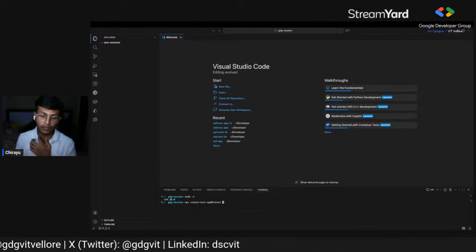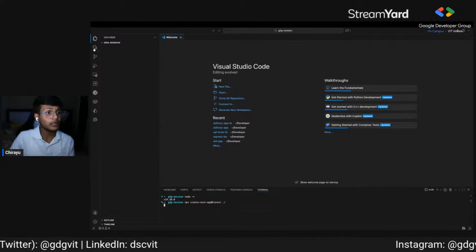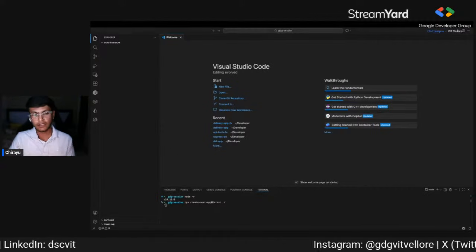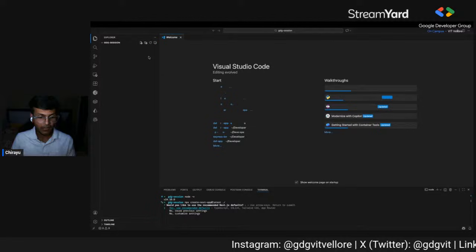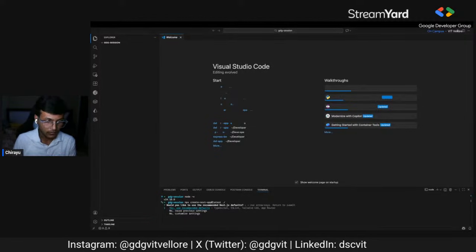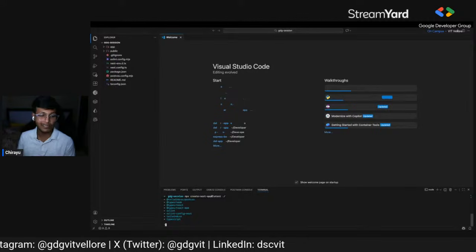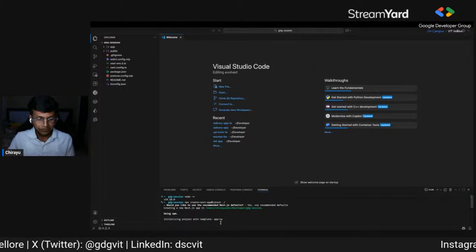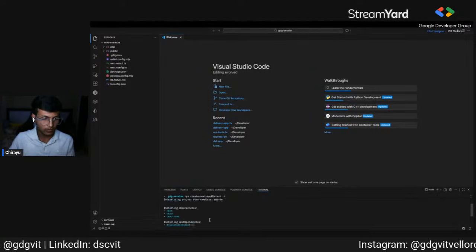So we can type this command: npx create-next-app@latest. And where do we want to create it? In the current working directory. I've already made a folder, GDG session, so I'm adding this in my current directory. Let's use recommended settings. It will take a little time to download everything.